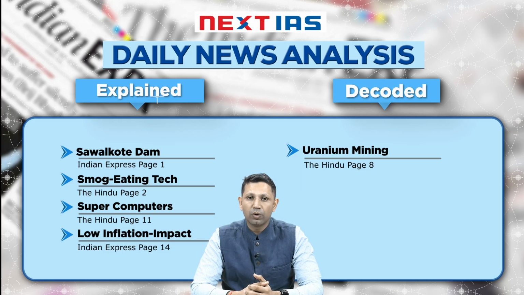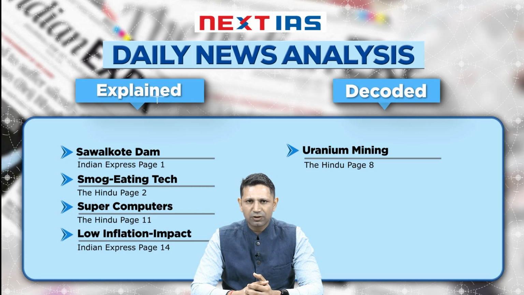The next topic is low inflation. Inflation, as we know, we require a low inflation, but consistent low inflation can have negative impacts also. So we are going to study about what are the negative impacts of low inflation. And the last topic is the uranium mining that the government is proposing in Meghalaya. There are protests going on from the Khasi tribe. So this topic we are going to see in the context of the mining issues in India.